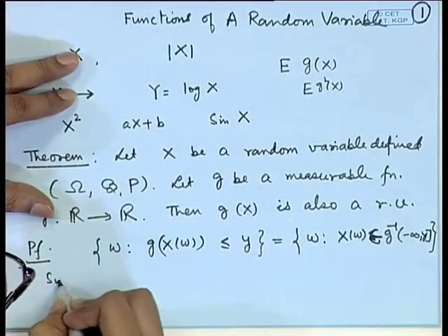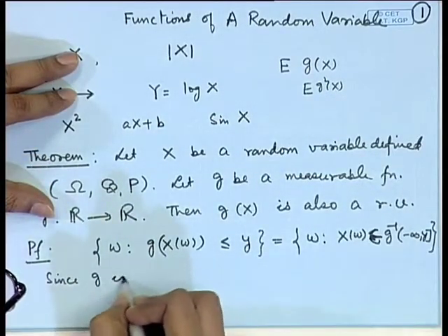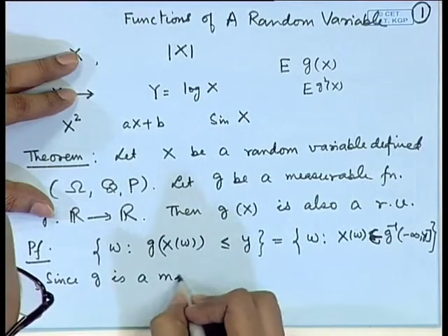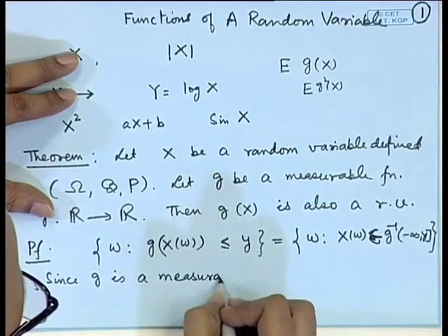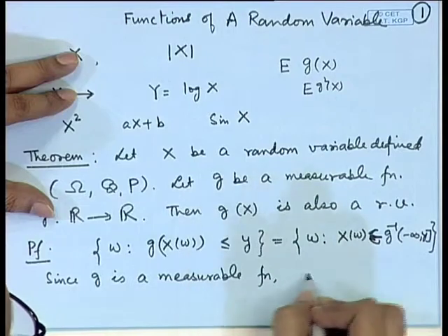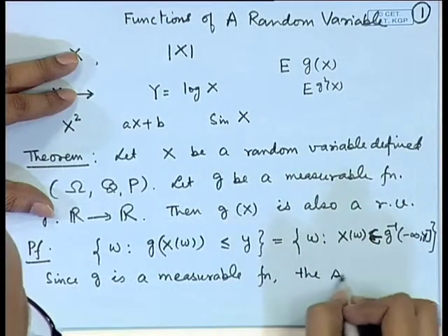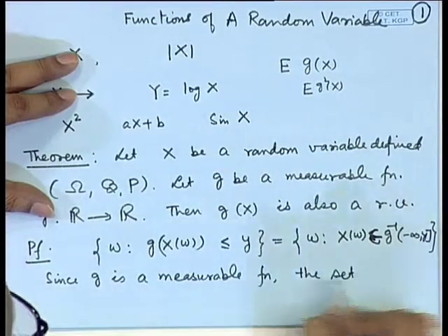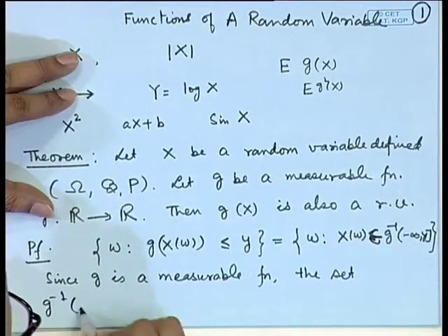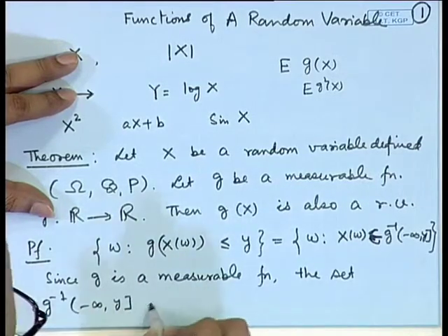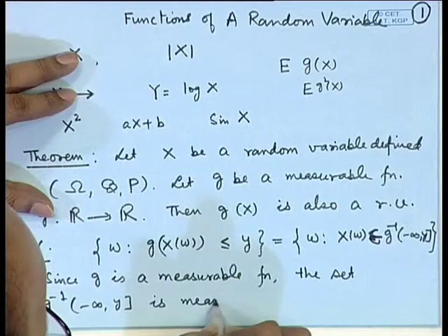So, since g is a measurable function, the set g inverse of (minus infinity, y] is a measurable set.